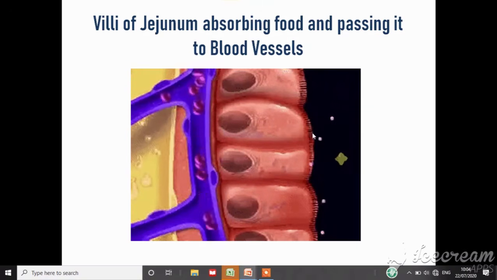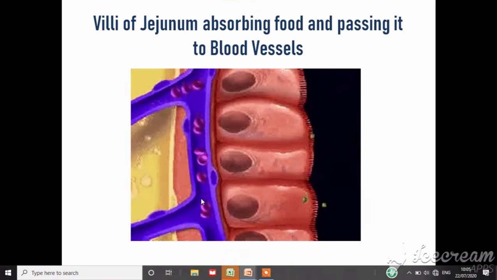See the villi, through the villi the small food particles, see how they are moving into blood pipe, and this blood will carry this food to each and every cell. See that green color particles are food. See, it is going through the villi. Villi is taking it actually. So these green color food particles, see how nicely they are moving into blood pipes or blood vessels. See, along with the blood it is circulating to every part of a cell.